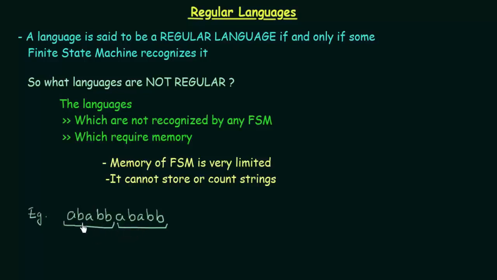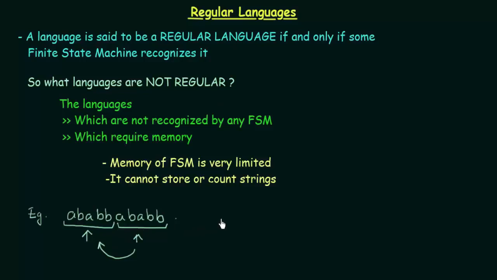So let us see if this can be designed using a finite state machine or not. We see that in order to repeat what was here over here, we need a memory which stores the information about this string, right? Only if we have the information about this, then only can we repeat it over here. But we know that a finite state machine has a very limited memory, so it cannot store this part in memory so as to repeat it again over here. So this cannot be designed using a finite state machine, making it a language that is not regular.